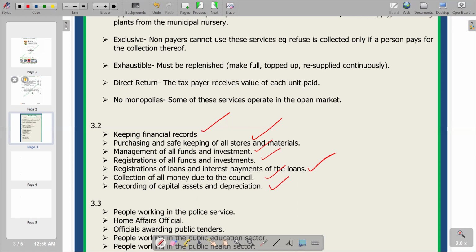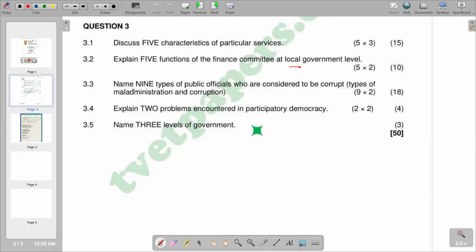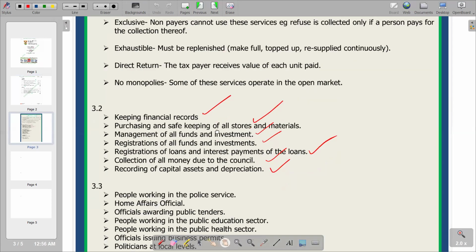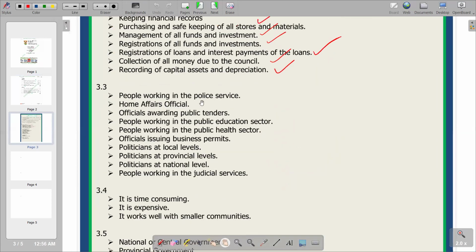Then moving on to the next question, which is 3.3. It is name 9 types of public officials who are considered to be corrupt, in brackets, types of maladministration and corruption. So obviously we're going to have many types of public officials that we are going to list there, but we have got a long list that we have mentioned in our other section, whereby we have got the first one, people working in the police service, home affairs officials. There's the second one. We also have officials awarding public tenders.